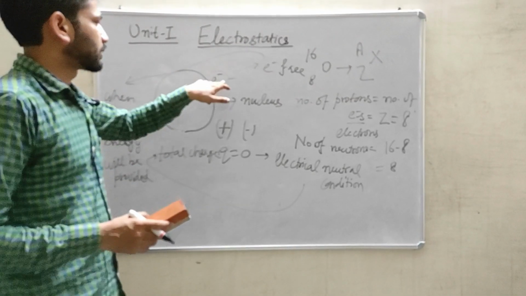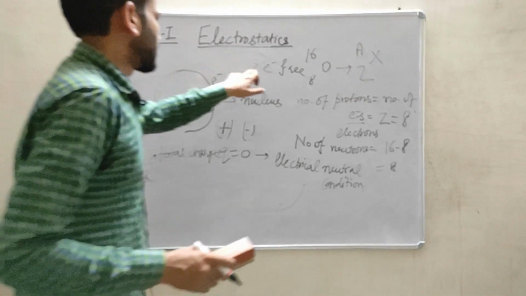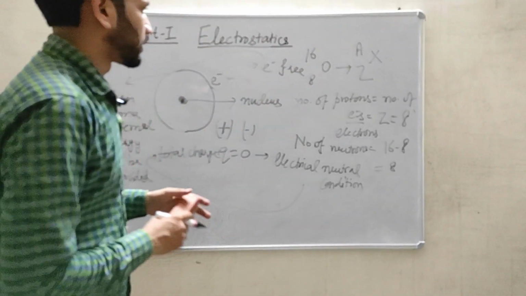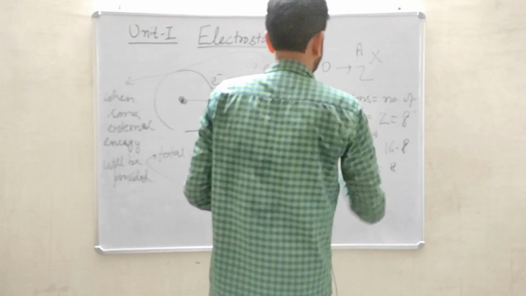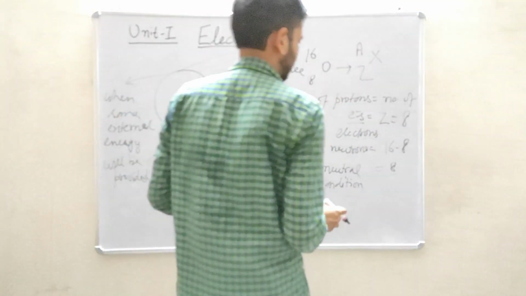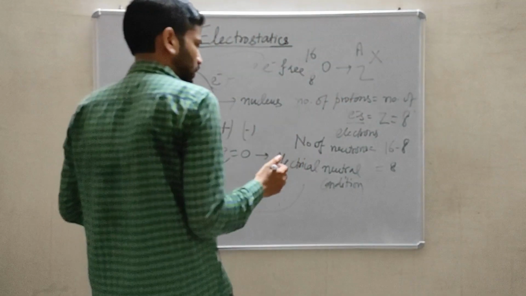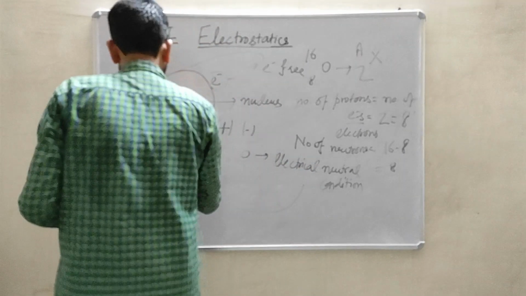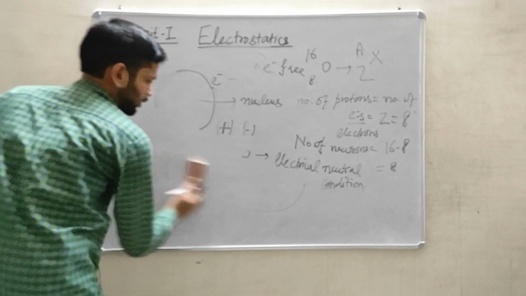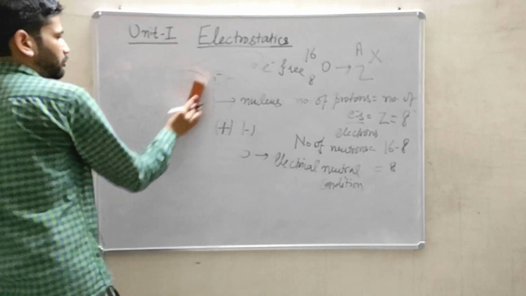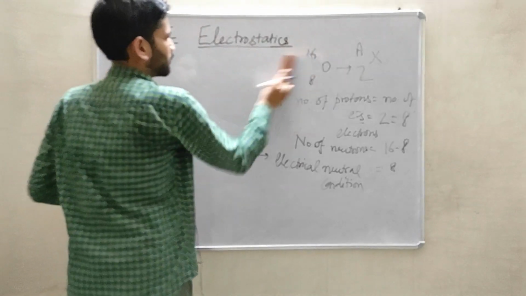If this electron goes out free, if I remove one electron from this oxygen atom, what will happen? The electron will go out. In that case, the number of protons and the number of electrons in that system after removal of one electron will not be equal.